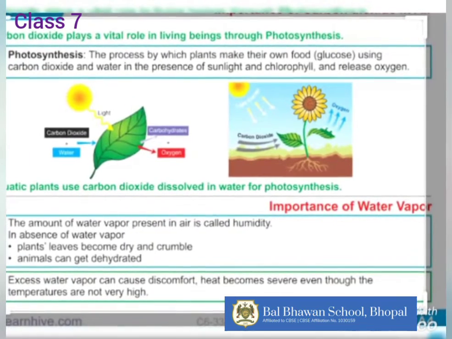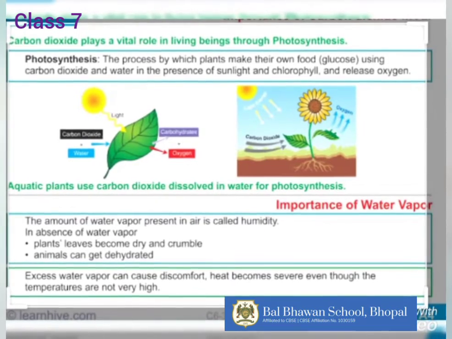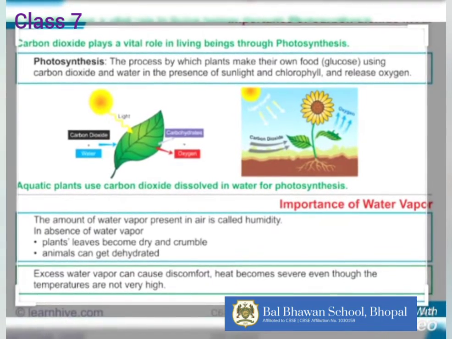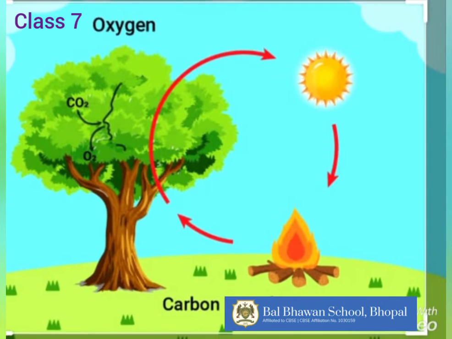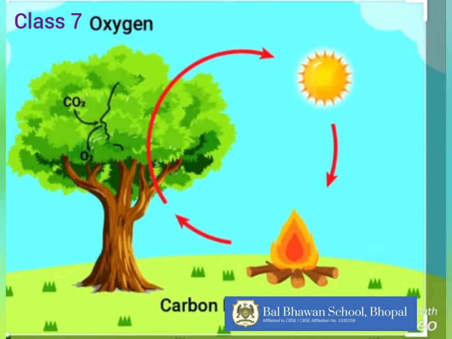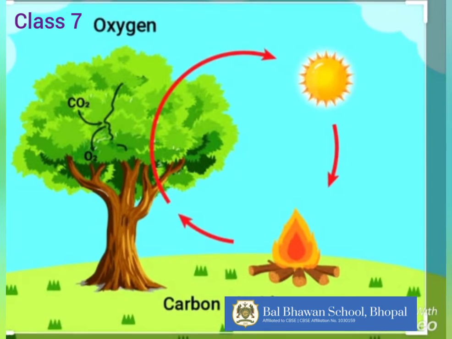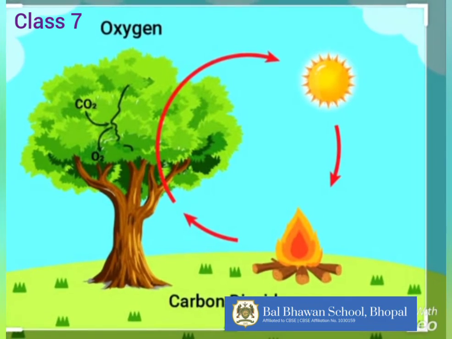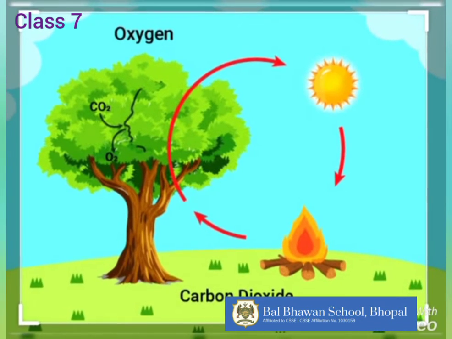The amount of carbon dioxide in the atmosphere is gradually increasing. This is due to the increased burning of fossil fuels like petroleum and deforestation. Thus, we must plant more and more trees to balance carbon dioxide in the atmosphere.